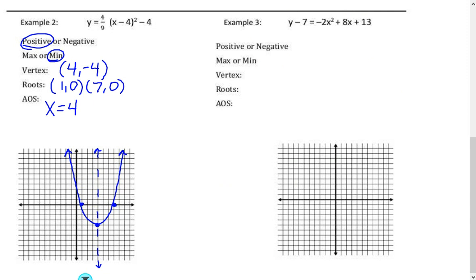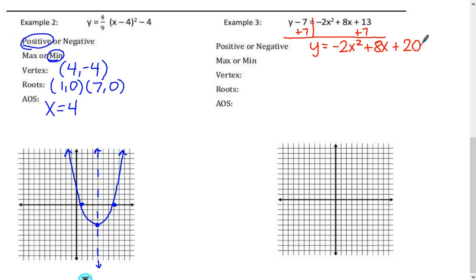All right, so let's check out example number 3. First problem with example number 3 is it must be y equals something. So since I have this minus 7 over here, I need to get rid of it first by adding it over here. Now remember, he's a regular number, so I need to add him to my regular numbers. Now I have y equals negative 2x squared plus 8x plus 20.